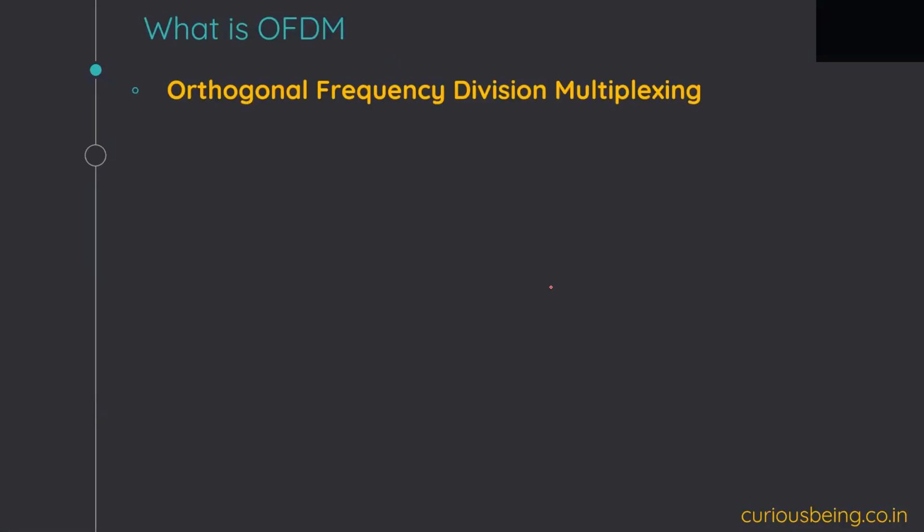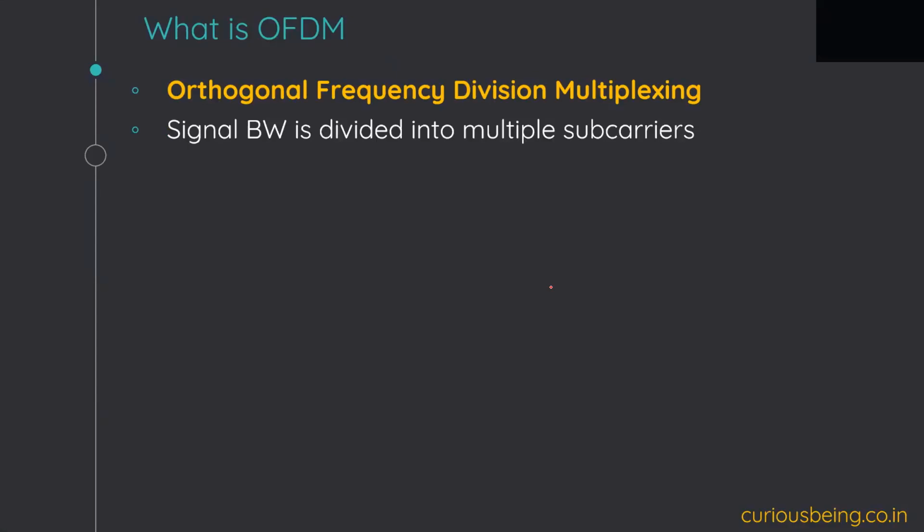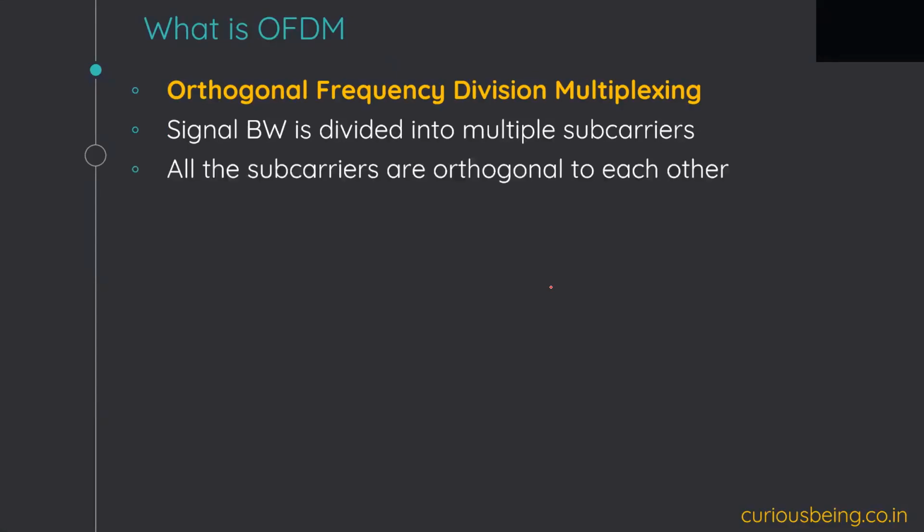So, to complete the picture, it is orthogonal frequency division multiplexing. In this case, the signal bandwidth is divided into multiple subcarriers. We will see this in more detail. And all the subcarriers are orthogonal to each other.